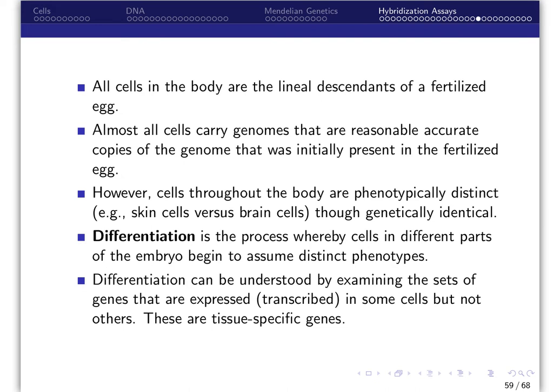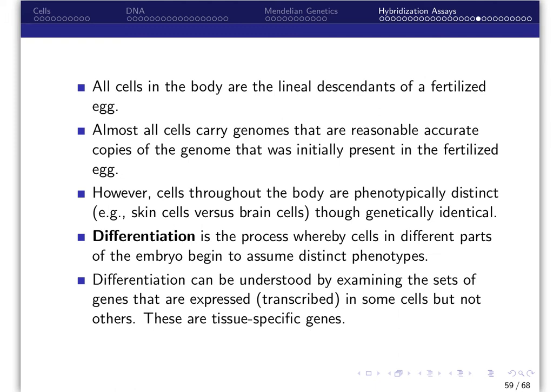In this module, we have seen that our cells include DNA, and all cells in our body are lineal descendants of a single fertilized egg. Therefore, in normal, healthy humans, almost all cells carry genomes that are reasonably accurate copies of the genome that was initially present in the fertilized egg. However, you have no doubt noticed that cells throughout your body are phenotypically distinct. For example, your skin cells are very different from your brain cells, even though they are genetically identical.